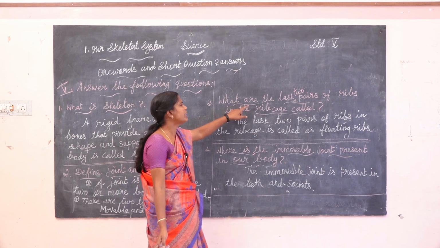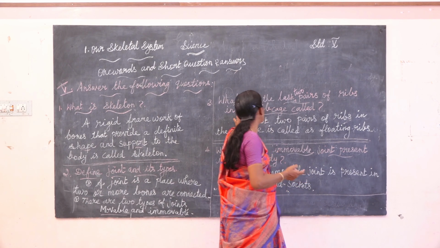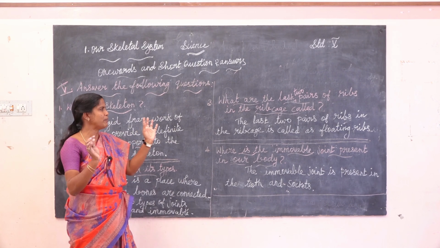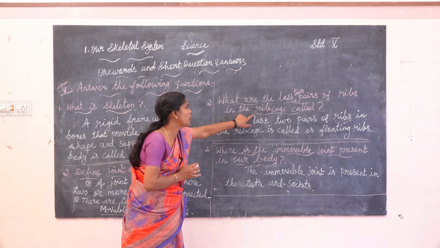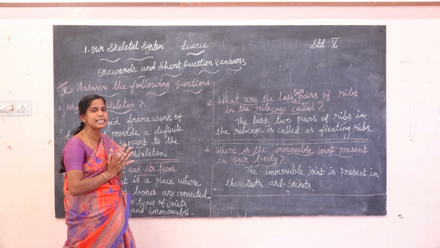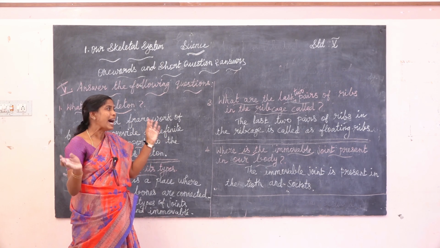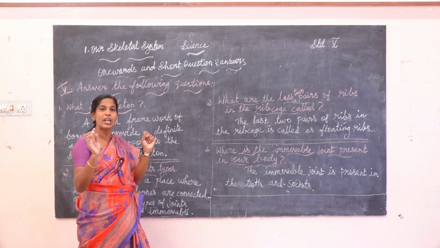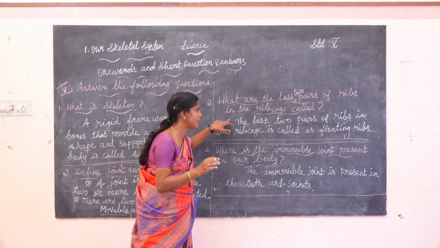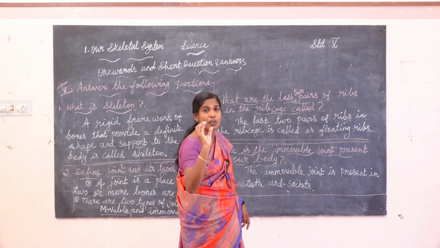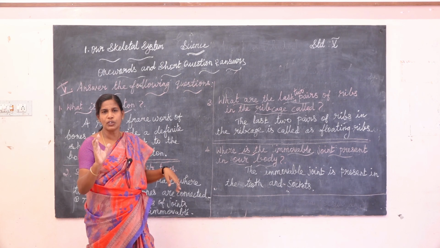Okay, third one, what are the last two pairs of ribs in the rib cage called? The last two pairs of ribs in the rib cage are called the floating ribs. The other ten pairs are called bow shaped ribs. Already you learned it. The two pairs are called floating ribs.